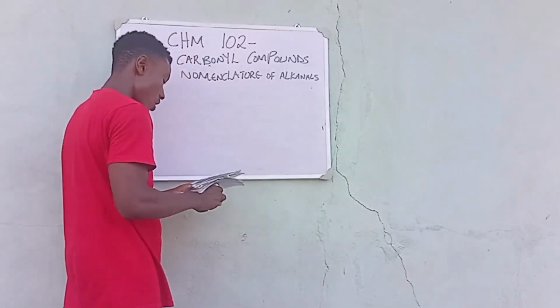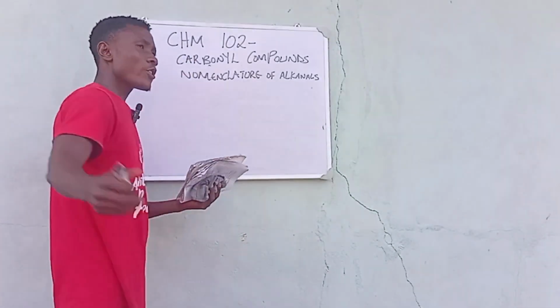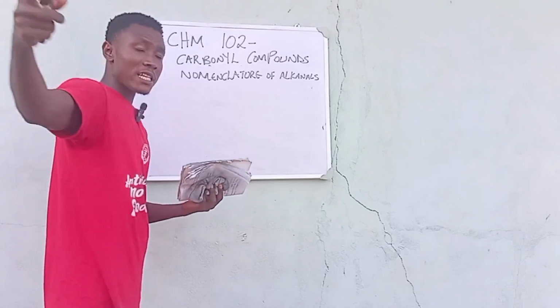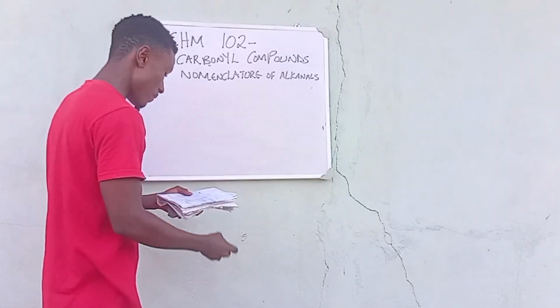You understand? So let's say we have this formula on the board. Remember, I said it is alkenes. So when it is alkenes, it has a double bond. Please take note, when it is alkenes, it has a double bond.